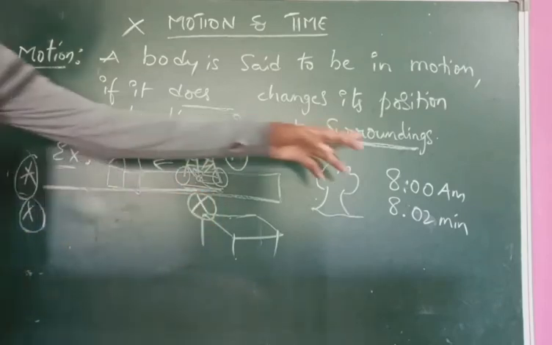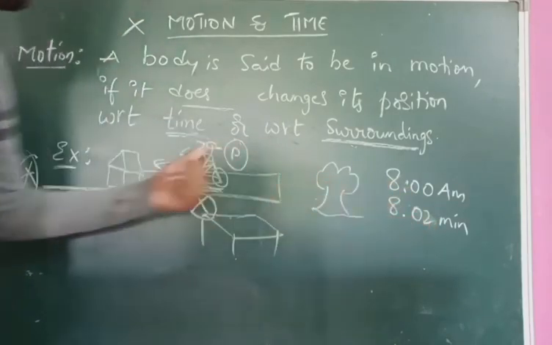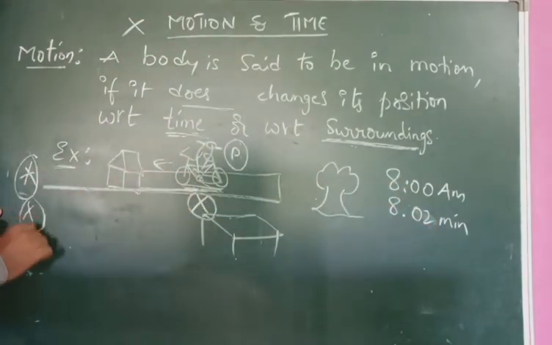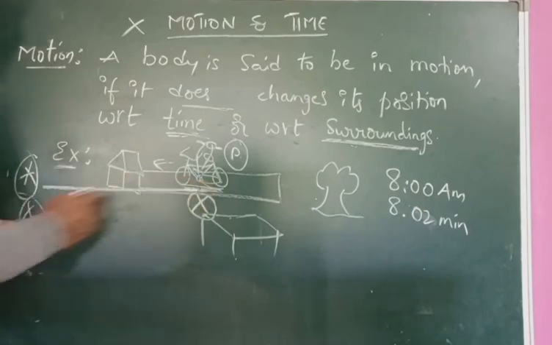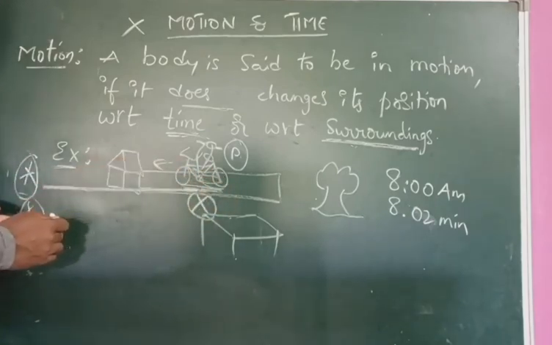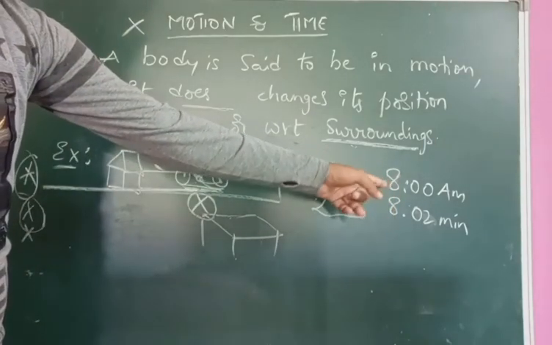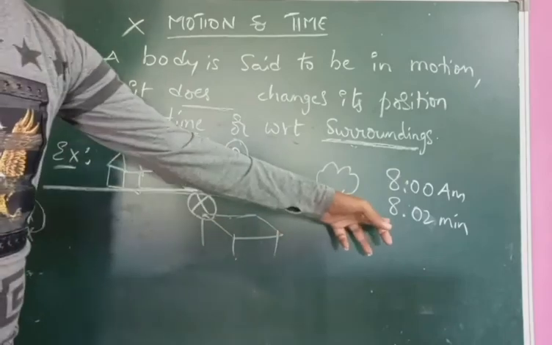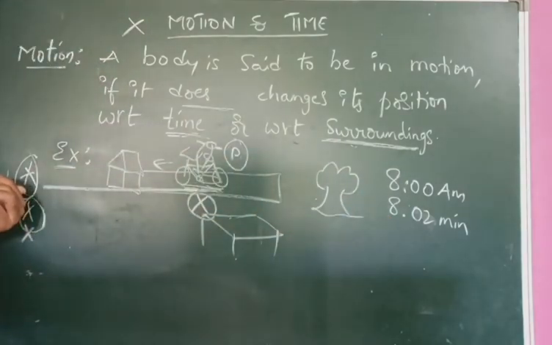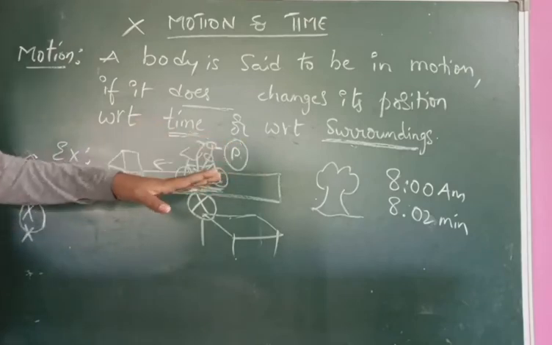At 8 o'clock, the position of the body is here, and at 8 hours 2 minutes, the position of the body is here. So does the body change its position or not? Here the body changes its position with respect to time. At 8 a.m. it is here, and at 8 hours 2 minutes it is here. So with respect to time we compared, and the position of the body changes.